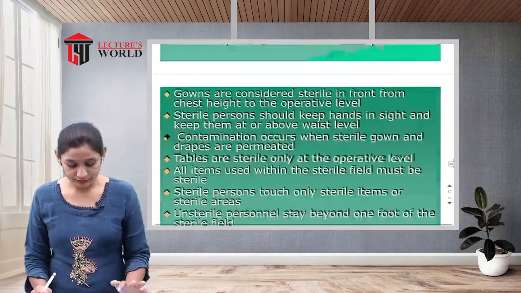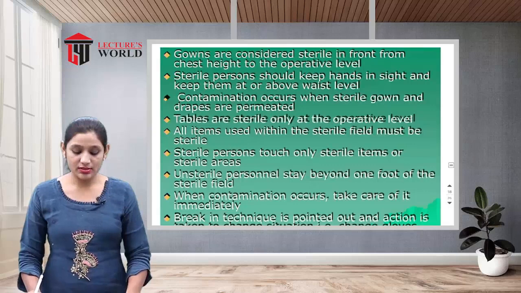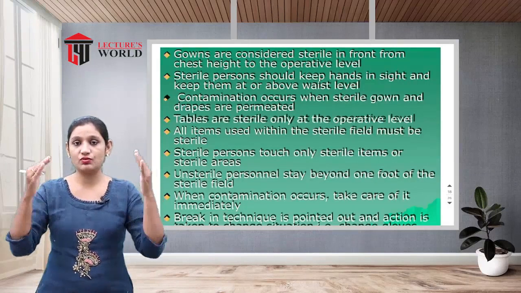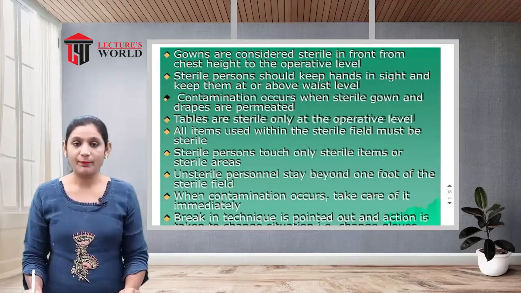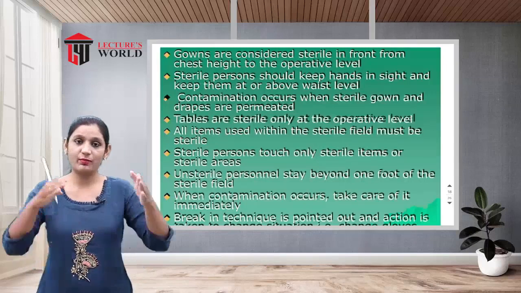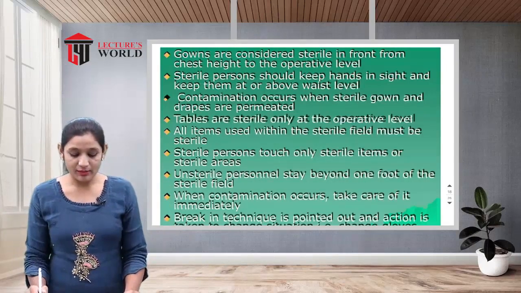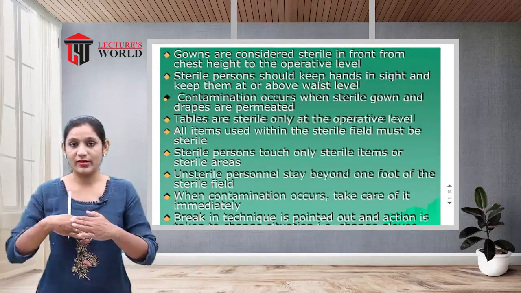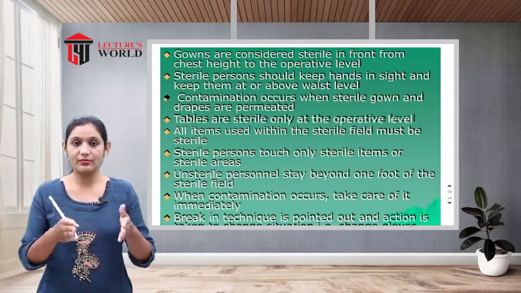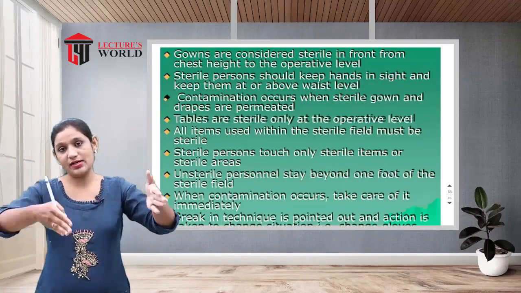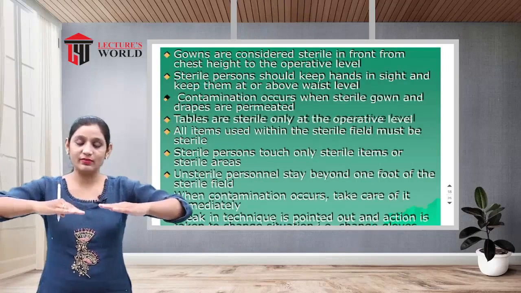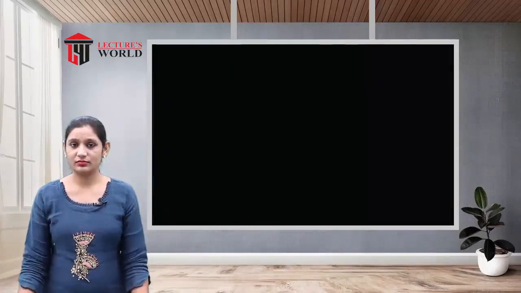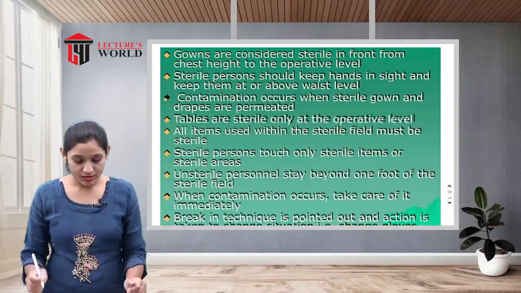Next, gowns are considered sterile in front from chest height to the operative level. This is the way we wear the gown in the operation theater. Sterile persons should keep their hands in sight and at or above the waist level, not below it.